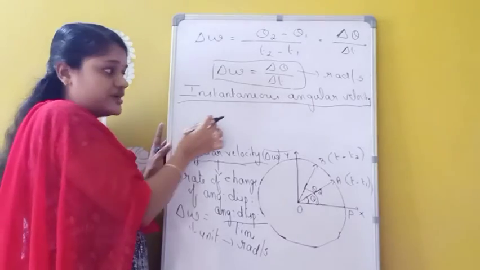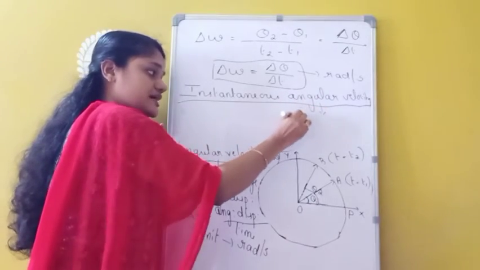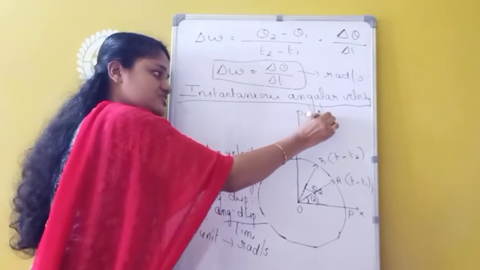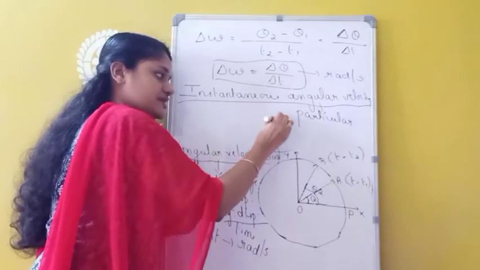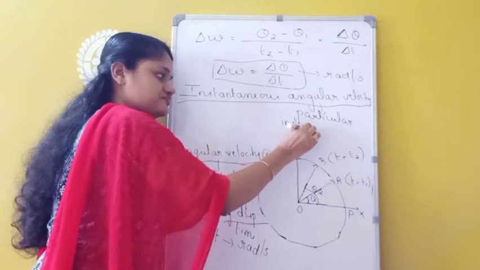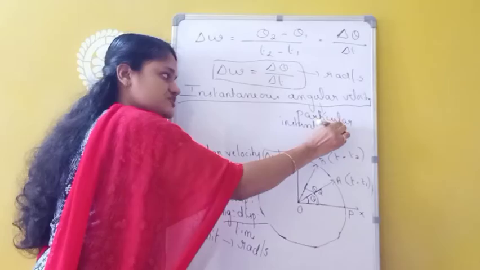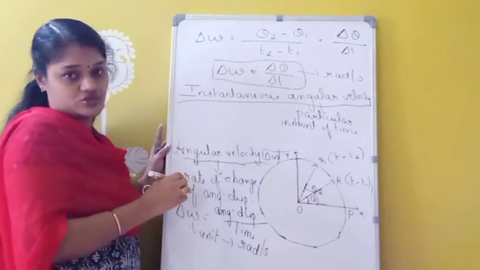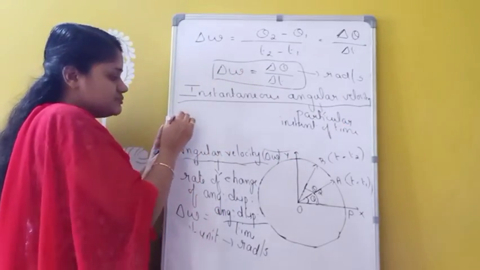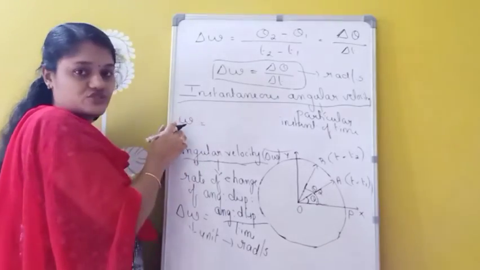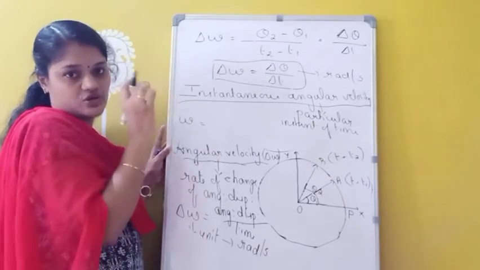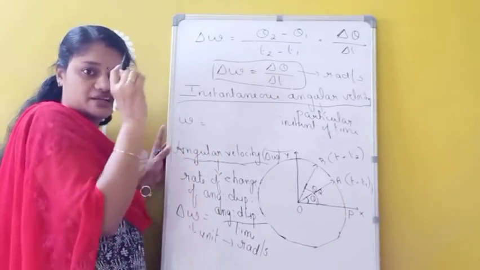Suppose you want to find angular velocity for a particular instant of time, then that is called the instantaneous angular velocity, and that is given simply by omega. This omega represents the instantaneous angular velocity, that means angular velocity at a particular instant of time.